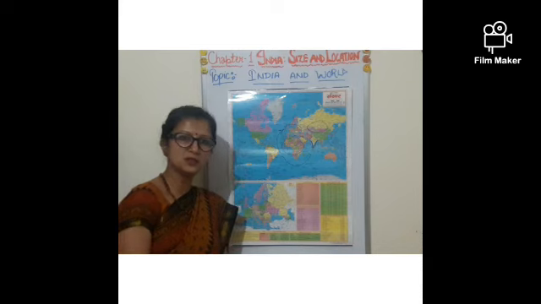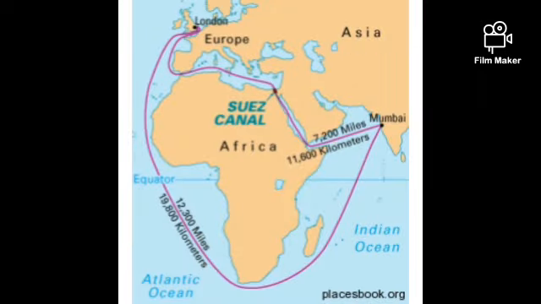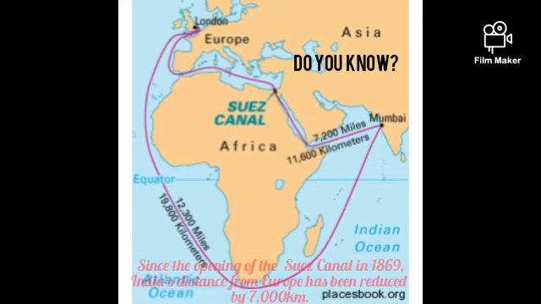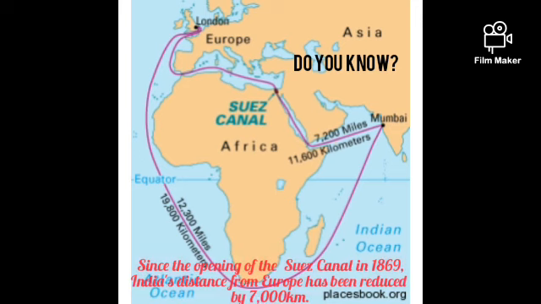The trading of spices took place, and then gradually the trading of textiles took place in India. So this is the greatest advantage of India being in Central Asia. Do you know, children, since the opening of the Suez Canal in 1869, India's distance from European countries has been reduced by 7,000 kilometers.